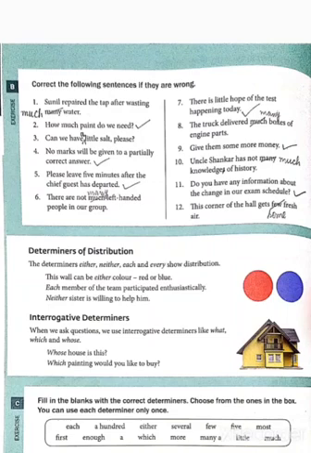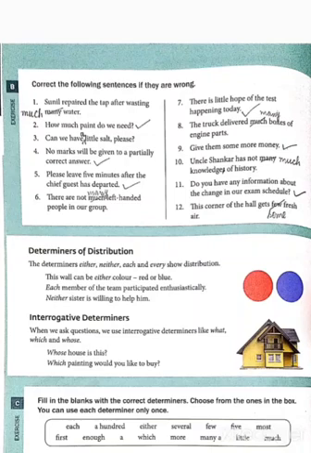When we ask questions, we use interrogative determiners like what, which, and whose. Whose house is this? Which painting would you like to buy? What time will we reach? Which city is your favorite? When we ask questions, we use interrogative determiners.